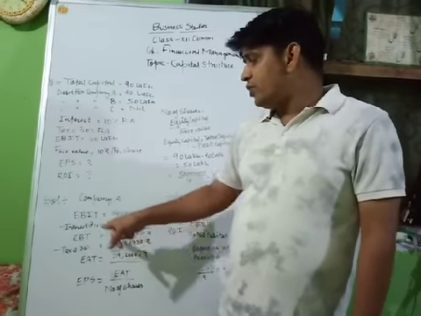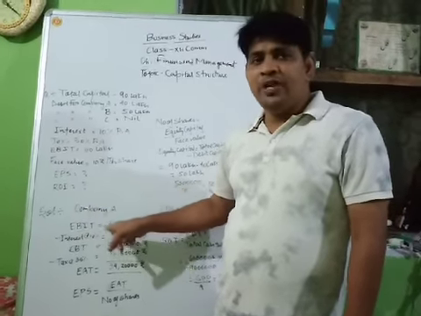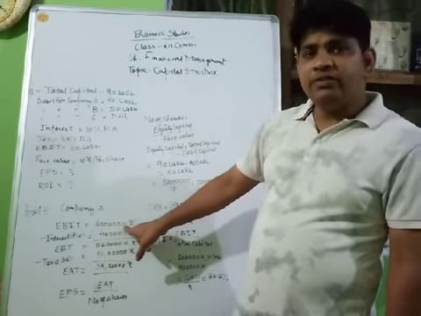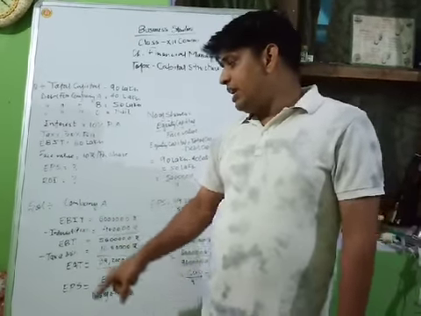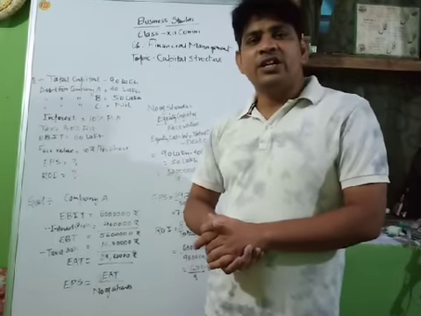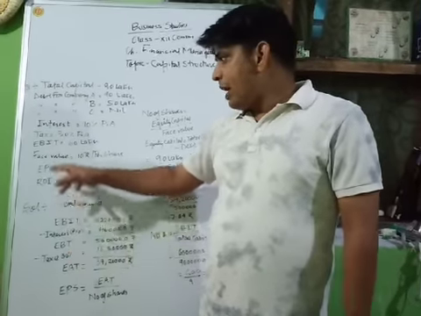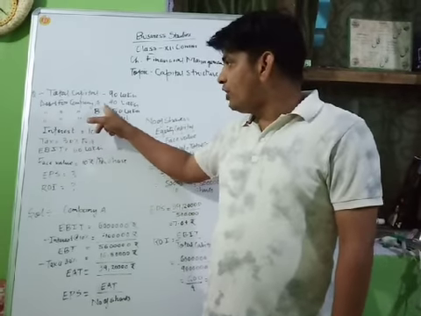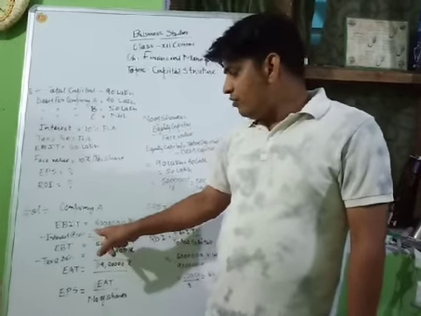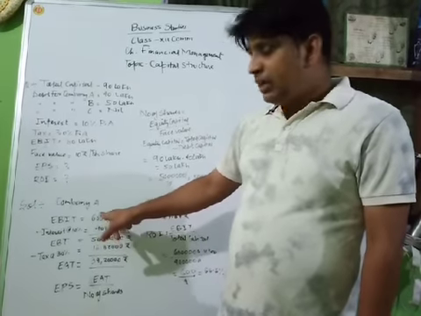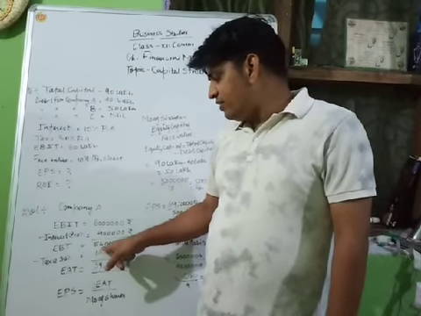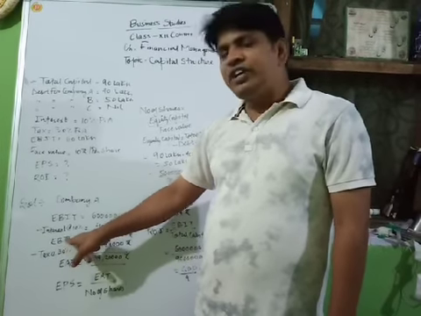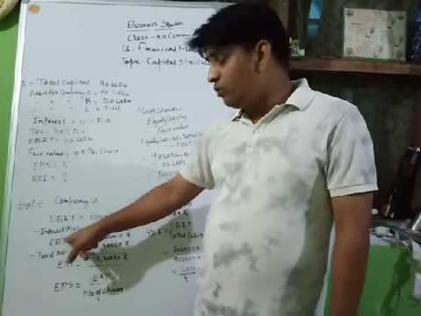At first we should know the calculation of company A, in which the EBIT is 60 lakh rupees. From EBIT, at first we have to deduct the interest, that is 10%, and interest is always imposed over the debt. The debt capital is 40 lakh for company A. So we have to deduct 4 lakh from 60 lakh, then it will become 56 lakh. Then it will be known as earning before tax, EBT.